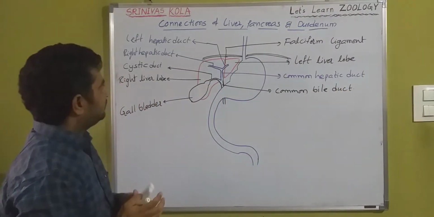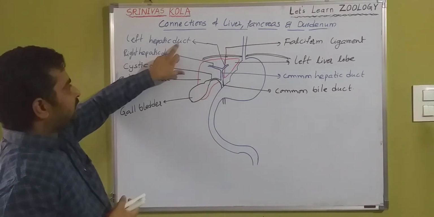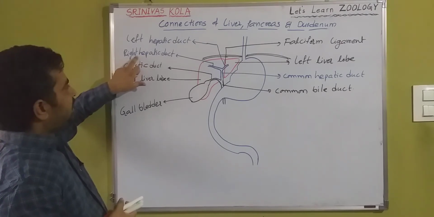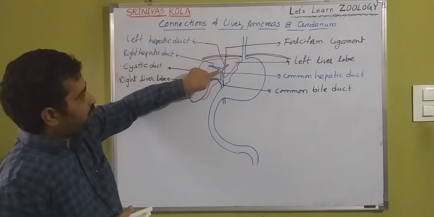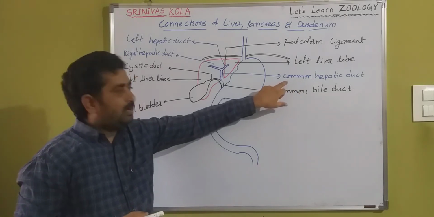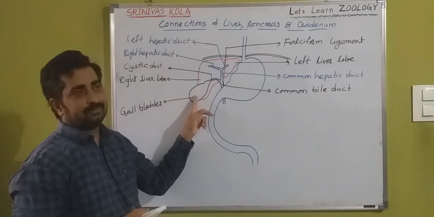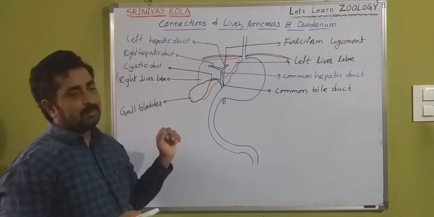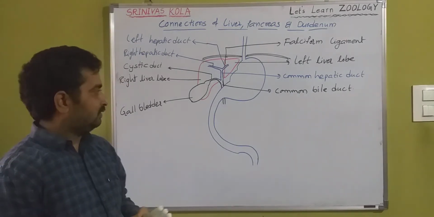Okay, first from the left lobe there is a left hepatic duct. From the right lobe there is a right hepatic duct. Both the right and left hepatic ducts are fused to form a common hepatic duct. This common hepatic duct fuses with the cystic duct from the gallbladder to form a common bile duct.